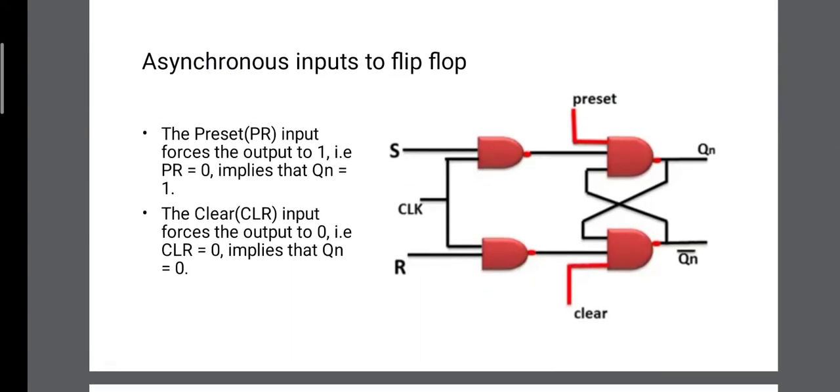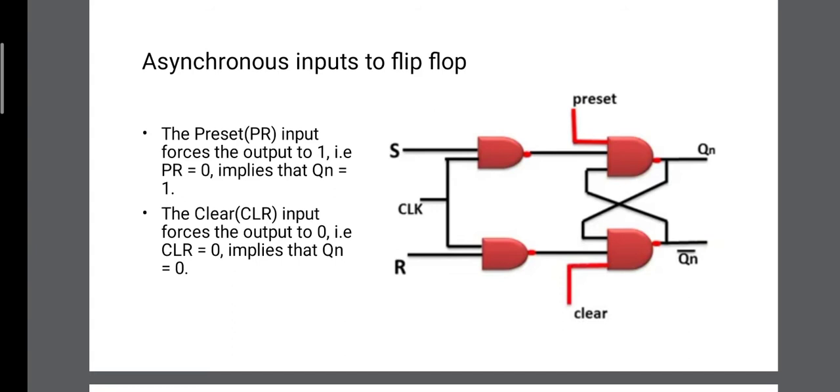Preset and clear are directly applied to the NAND gates of the flip-flop. First, I will talk about the preset input. If preset equal to 0, then the output of the NAND gate will always be 1 independent of the values of other inputs. So the preset input forces the output to 1. That is, if PR equal to 0, that means if preset input equal to 0, it implies that Qn equal to 1.